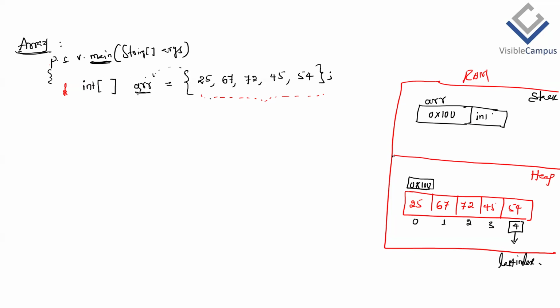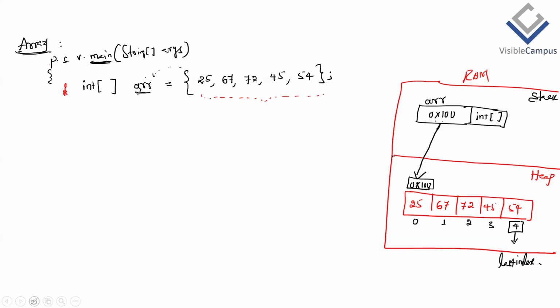So it is int array type. Then this object is pointed to by this variable called ARR because it has the address. This address will be mapped to this object. That's how it will be stored in different segments of memory.